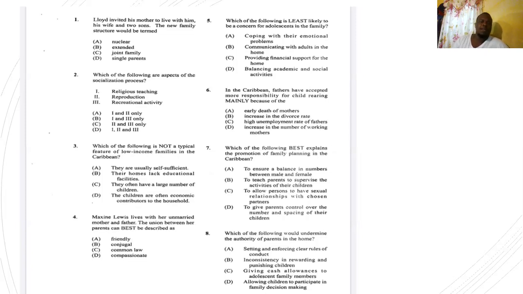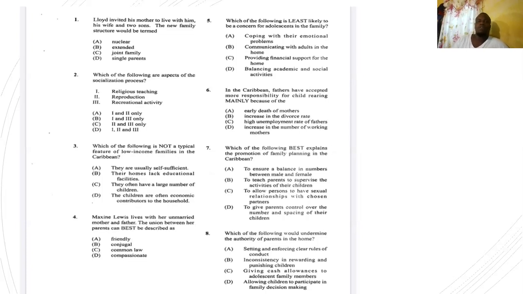Number 4, Maxine Lewis lives with her unmarried mother and father, right? The union between her parents can be best described as, that's a man and a woman living together, not married. Is it A, friendly, B, conjugal, C, common law, D, compassionate? Answer is C, common law.